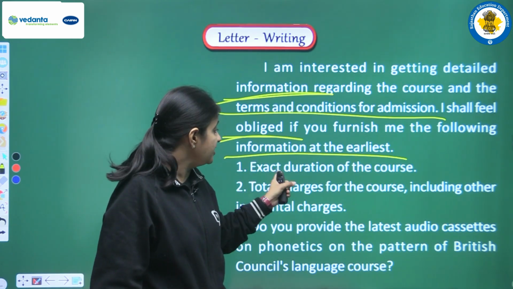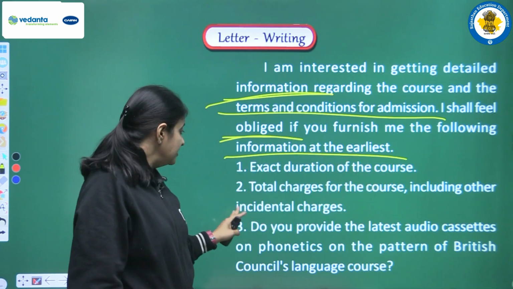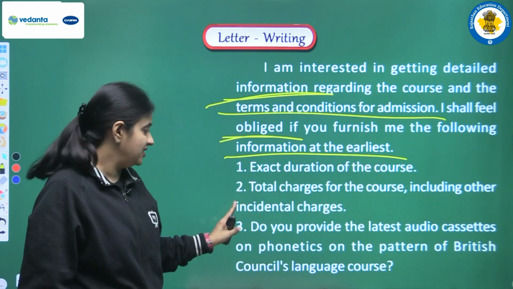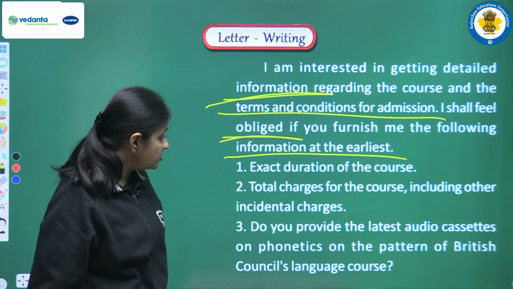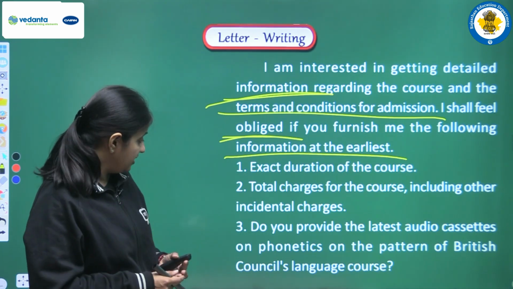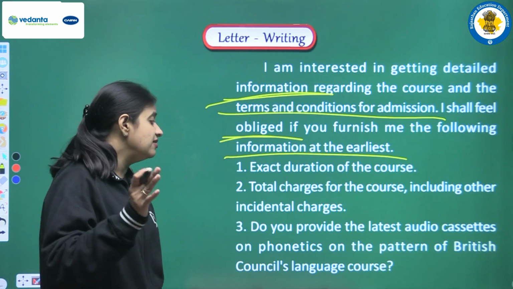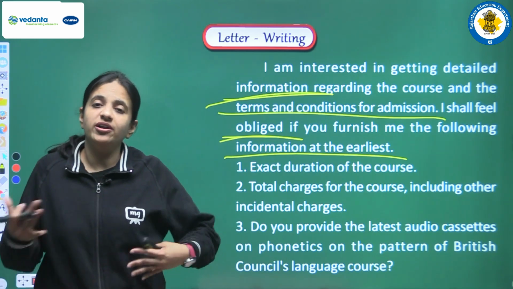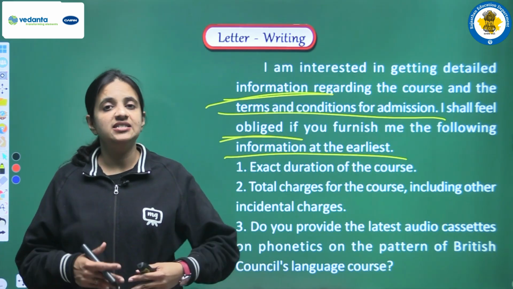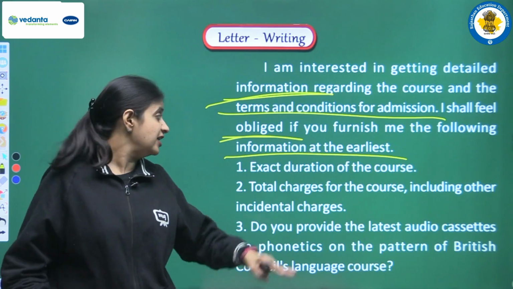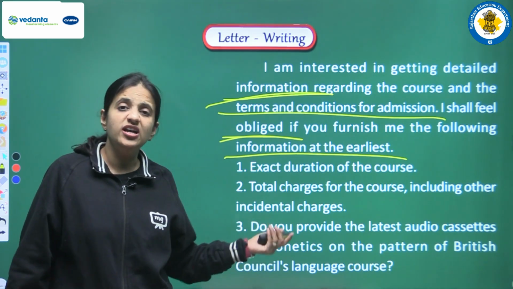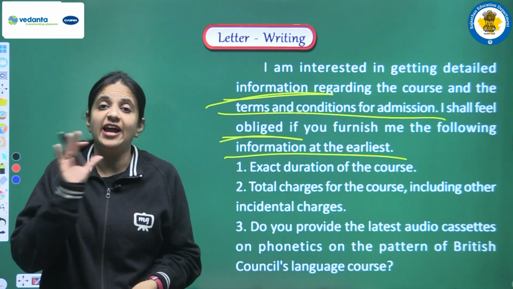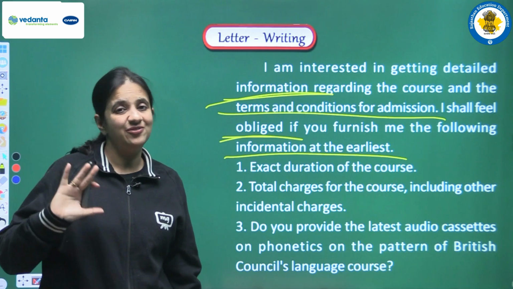First point is exact duration of the course. Second is total charges for the course including other incidental charges. Next one is, do you provide the latest audio cassettes on phonetics on the pattern of British Council's language course? So actually this is a spoken English course, so whatever information we need, or whatever details are related with that course, we are writing here in this manner. So you can use any point here, but that point should be relevant, that point should be actually related with that particular course, with that particular advertisement.